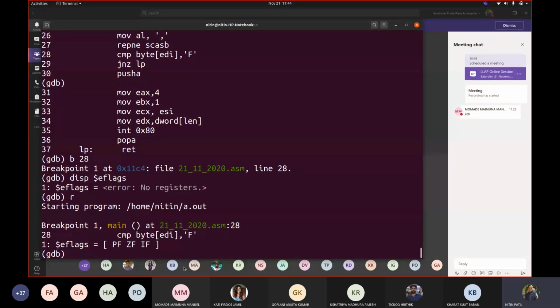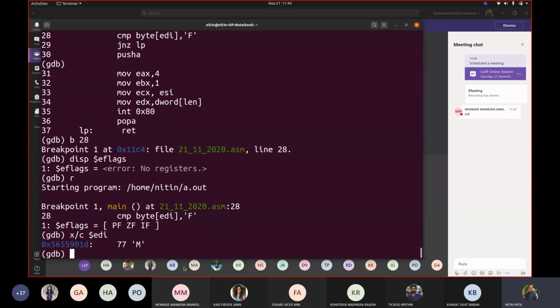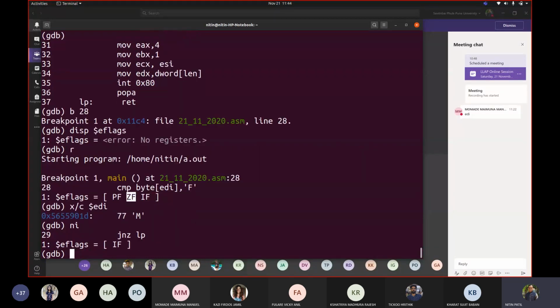Now see, zero flag is set earlier, correct? Now it is executing this. So if I try to display what is content of EDI, it is M. Now we are comparing M and F. Are they same? No. As they are not same, this zero flag should move out from this. So if I write next instruction, you may see that zero flag was removed. Are you with me? Why? Because F and M are not matching.